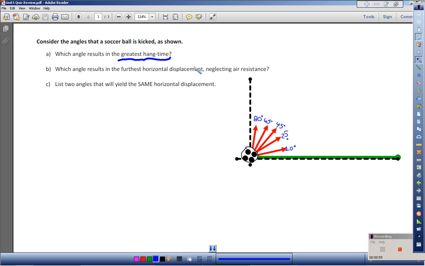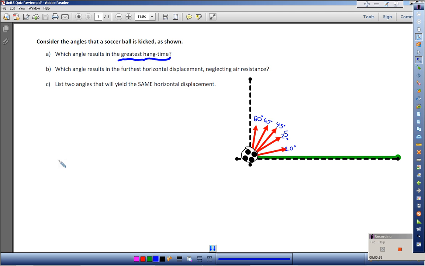This question is trying to probe your understanding of what angle will have the greatest effect on the hang time of an object. If we're talking about the time that we're in the air, then we are always going to be talking about the vertical component.